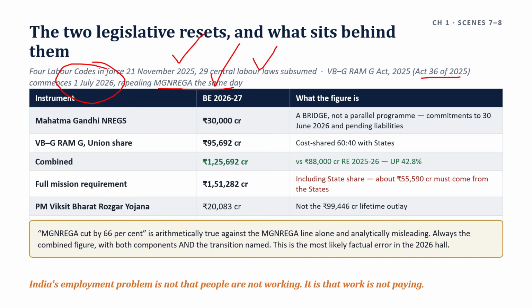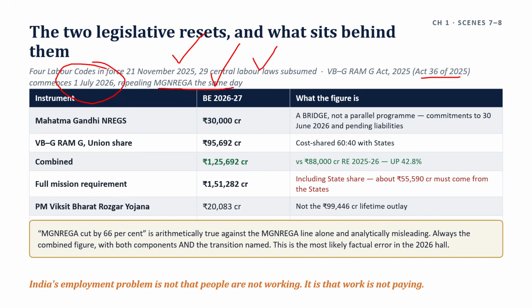Viksit Bharat Guarantee for Rozgar and Ajeevika Mission Gramin, introduced in Lok Sabha on 16th December 2025, passed by both houses on 18th December 2025, assented on 21st December 2025, Act number 36 of 2025. In force across all rural areas with effect from 1st July 2026.